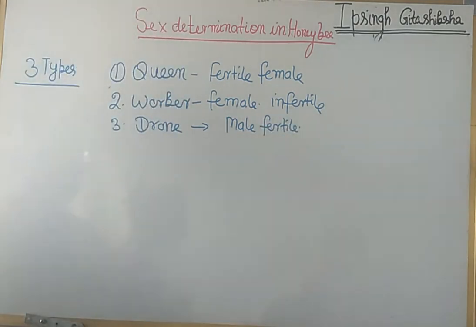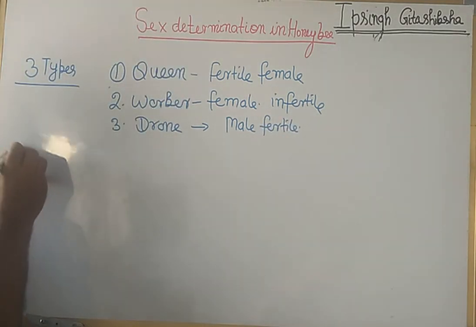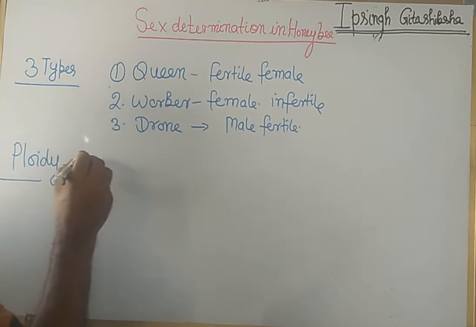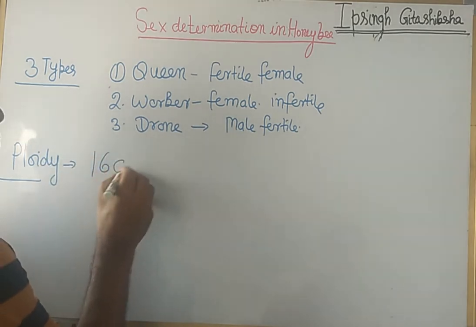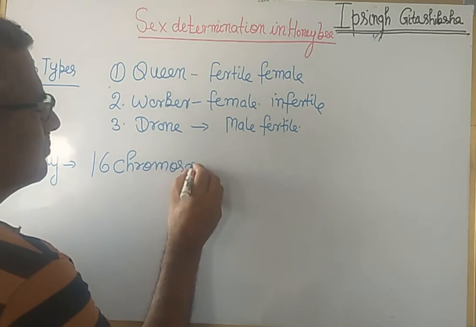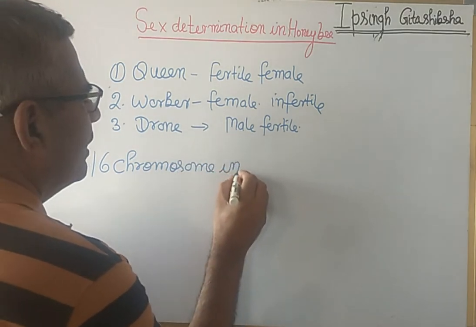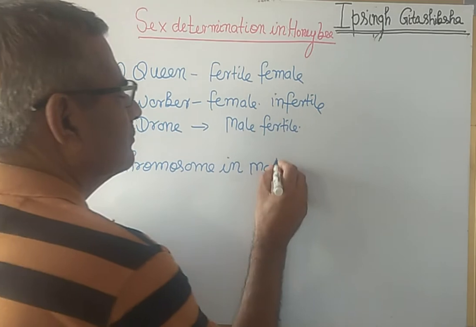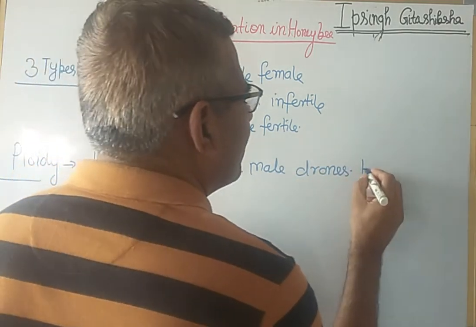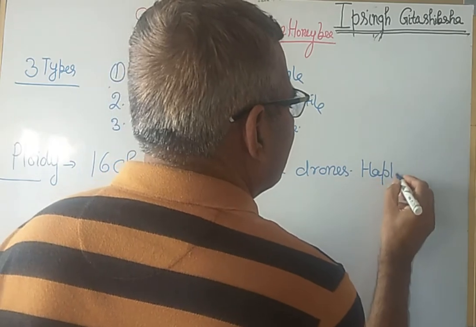Here, if we see the ploidy, they have 16 chromosomes in male, drones. So these are haploid. Drone is considered to be haploid.